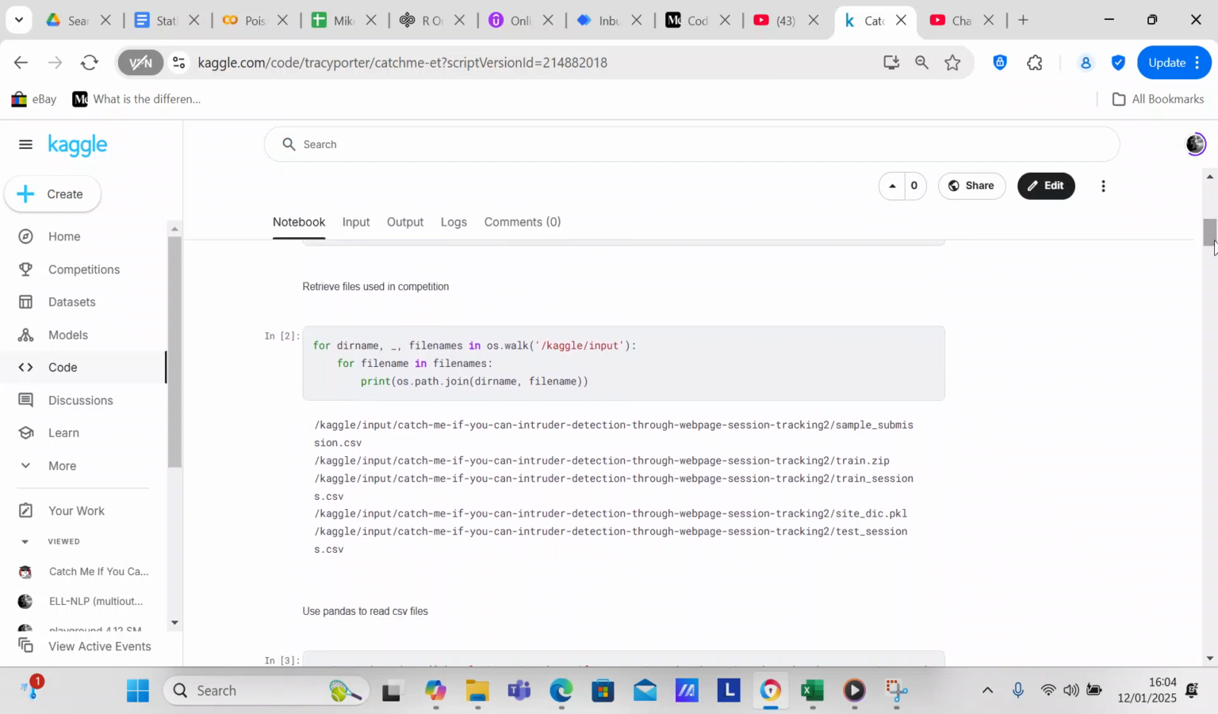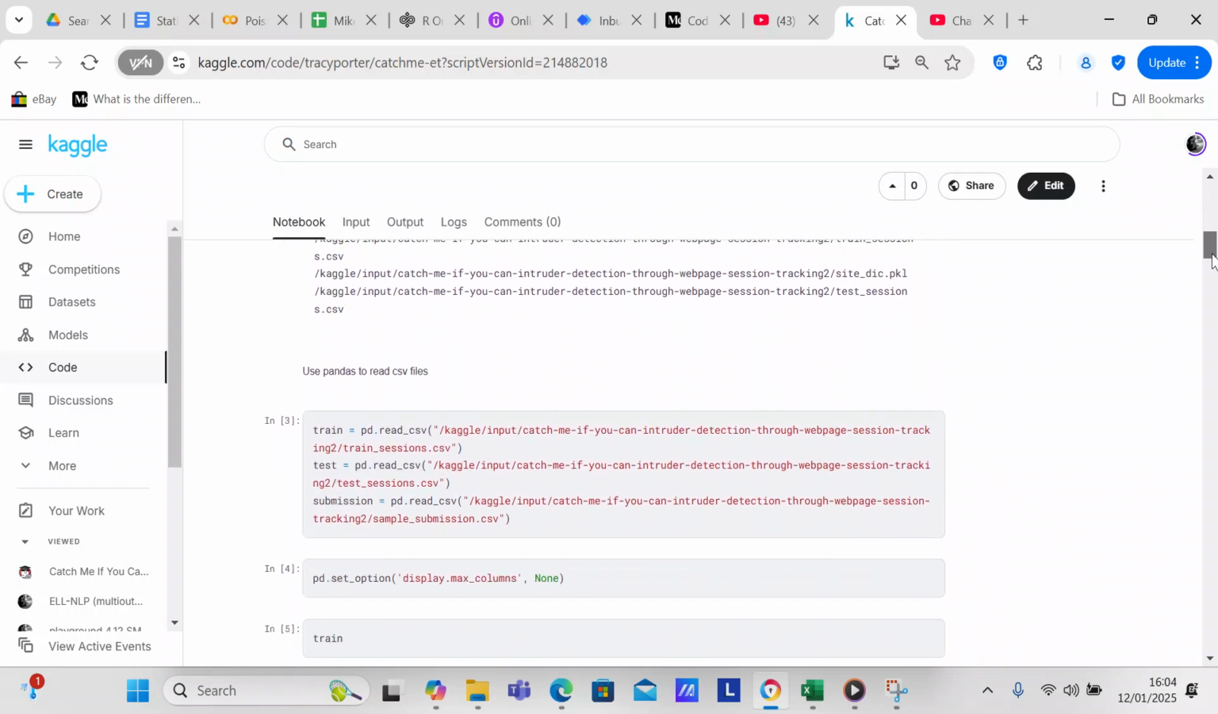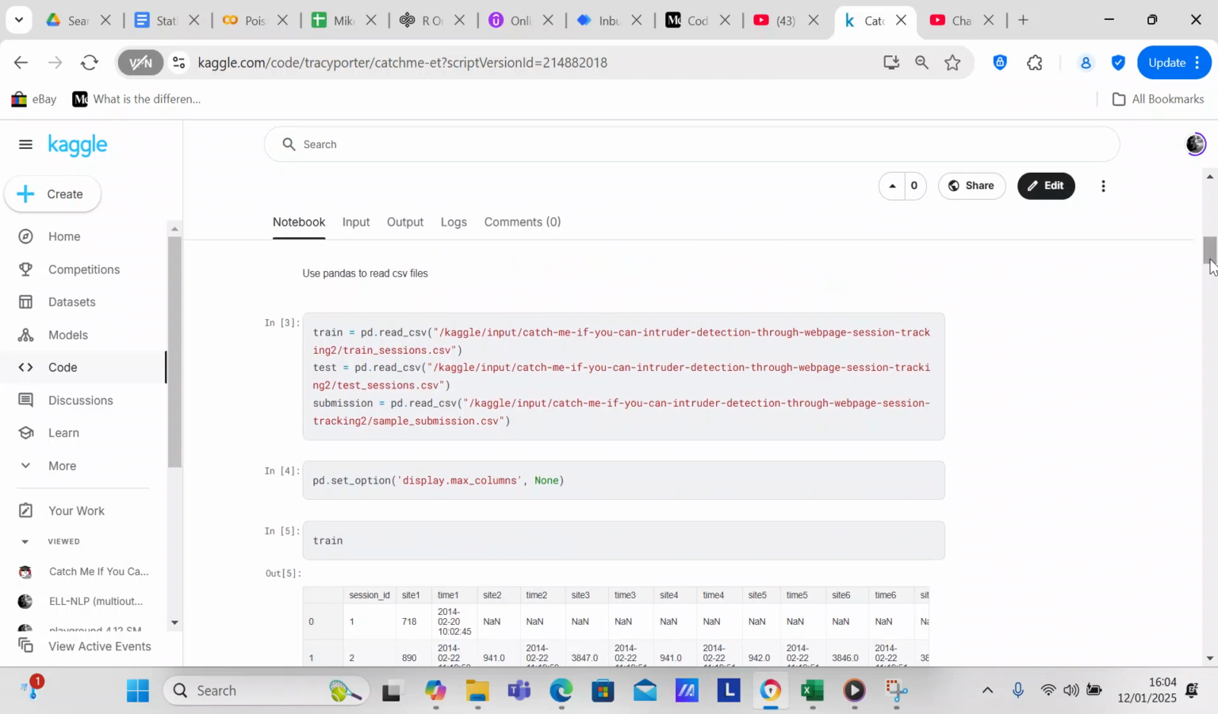What we want to do now is use os to retrieve the files used in the competition. The files that we're going to use are the sample submission, the train_session.csv, and the test_session.csv. Those are the three files we're going to use. We're going to use pandas to take those CSV files and convert them to data frames. The data frames that we're going to use are train, test, and submission.